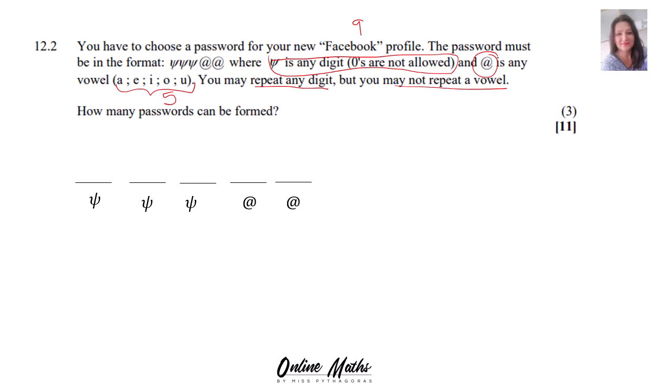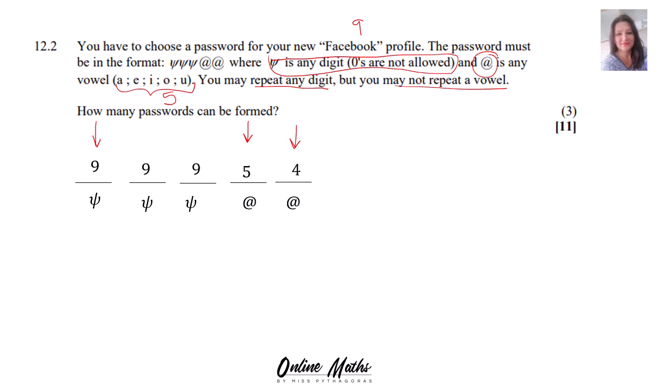So here there are 3 places for psi. Now there's 9 because there are 9 digits, 0 is not included. The second one 9 and the third one also 9, and it stays 9 because they can be repeated. And then for the vowels, the first one, there are 5 of them. But on the next one, there can only be 4 since they cannot be repeated.